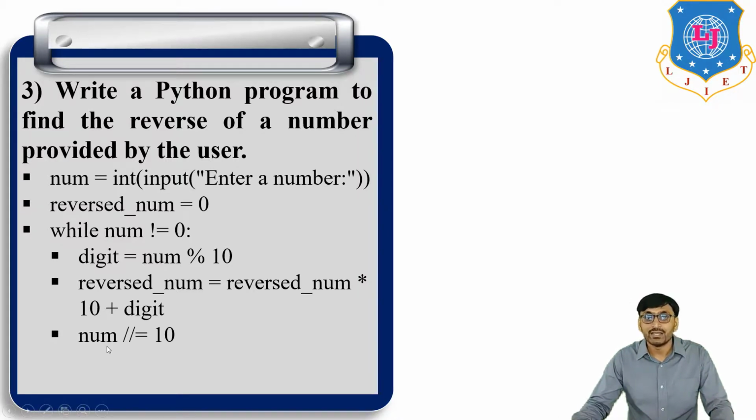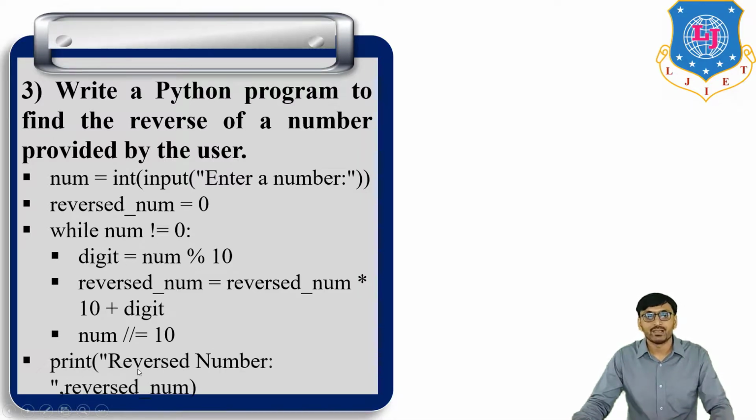And the third step is num floor division by 10. So this loop continues until this condition is false. Okay. Then print out the reverse number, that is reversed_num. So the final value of reversed_num is transferred here.